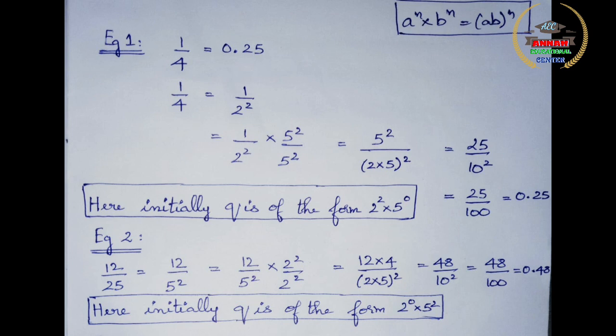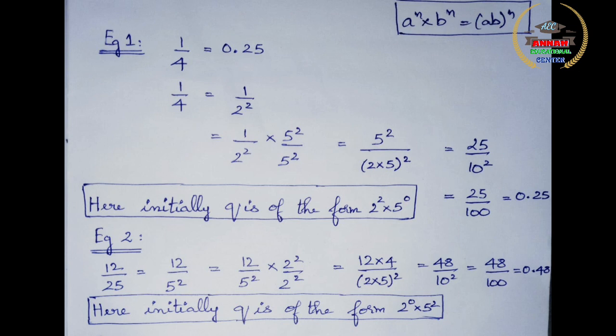Theorem 1.5 says that if a number is going to have terminating decimal expansion, yes, this number is going to have terminating decimal expansion. So it says that q value is going to have only powers of 2 and 5 or either 2 or 5 or both 2 and 5.